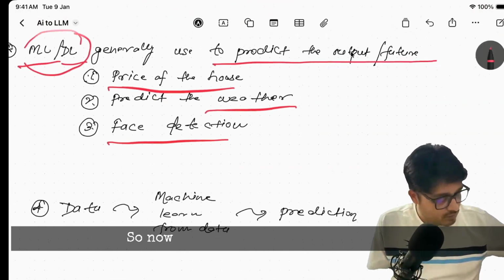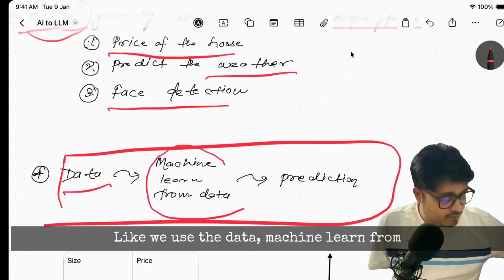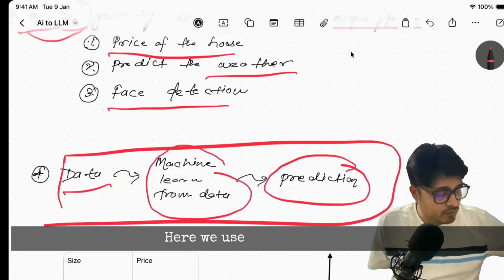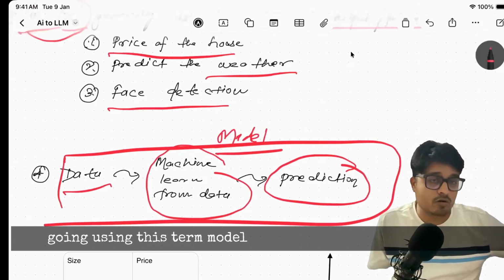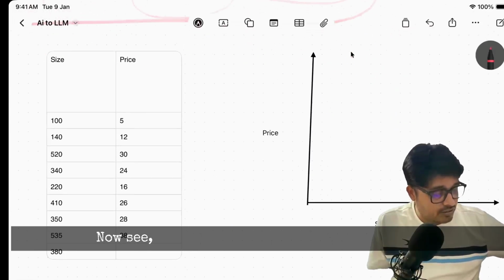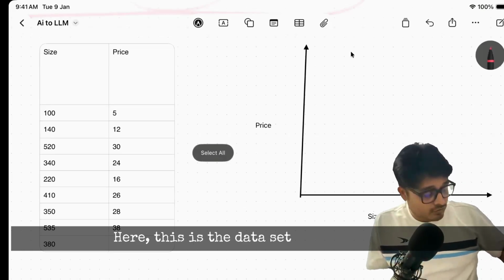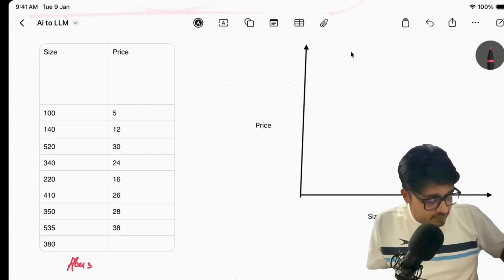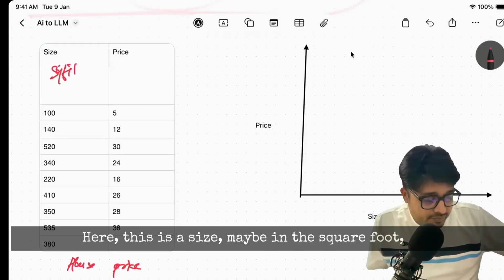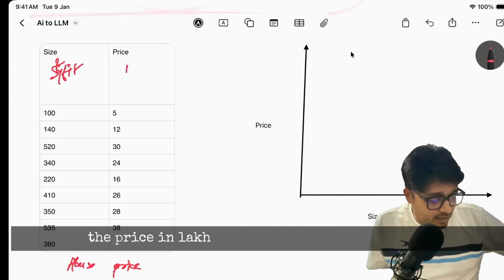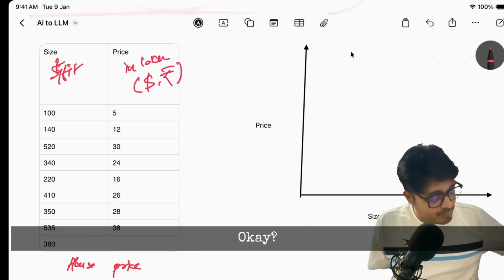So we have already covered this section: we use the data, the machine learns from the data, which helps the prediction. Here we use the term what? Model. I'm repeating this term again and again because we are going to use this term model again and again in the future. Now let me try to explain with a real example. Here this is the data set of house price. This is the size, maybe in square feet, and the price in lakh, or maybe dollars or INR.